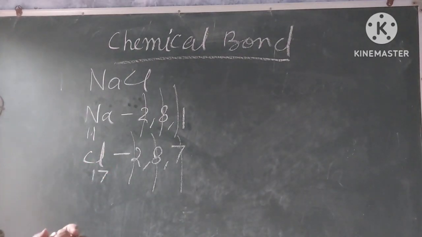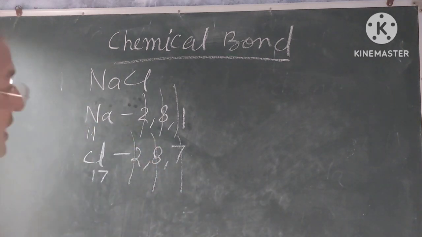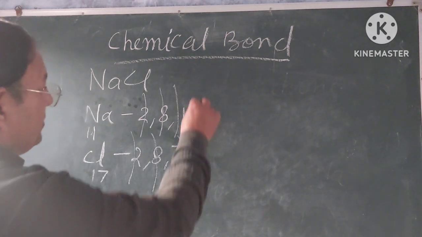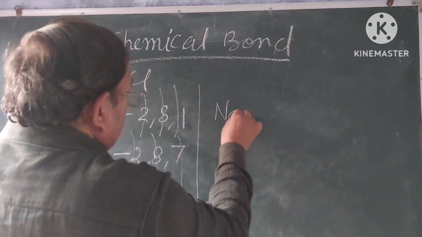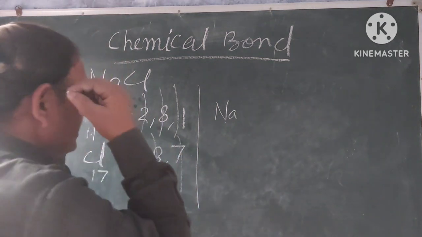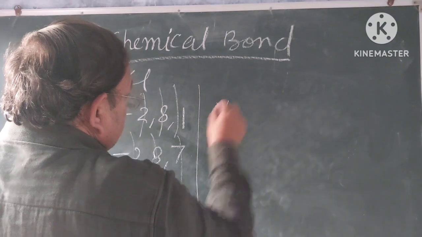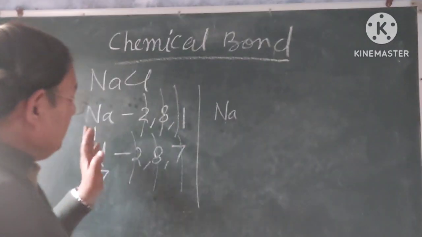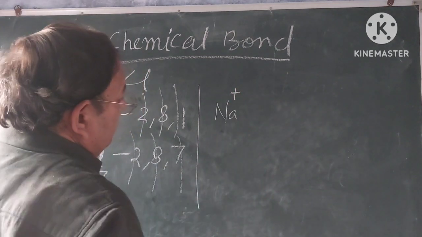In this process, sodium will lose 1 electron, and it will become a sodium positive ion. Here I am going to write, sodium will lose 1 electron. Understand? If sodium loses 1 electron, it becomes a positive ion.